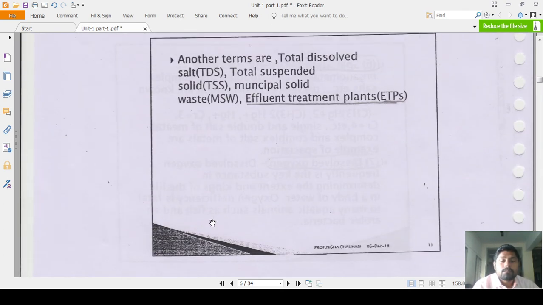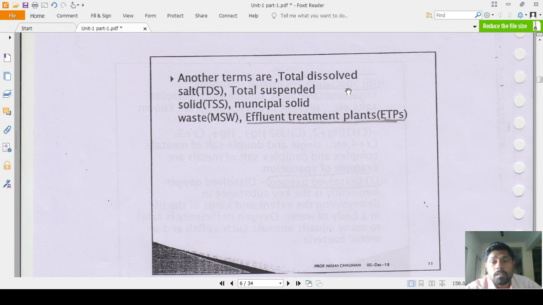Then there are some other terms: the total dissolved solid, TDS, the total suspended solid, TSS, and the municipal solid waste, MSW. I already discussed MSW with you in unit 4. The effluent treatment plants, ETPs, are also discussed in that MSW unit. These are some important terms, and their full forms are important for MCQ purposes. Keep in mind what TDS, TSS and MSW are: TDS is total dissolved solid, TSS is total suspended solid, and MSW is municipal solid waste.